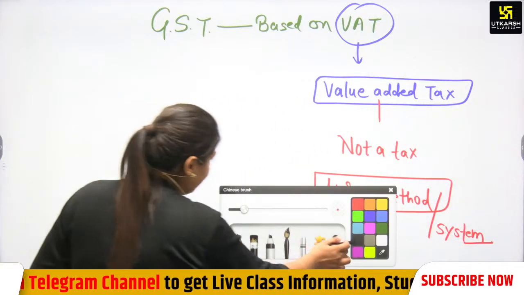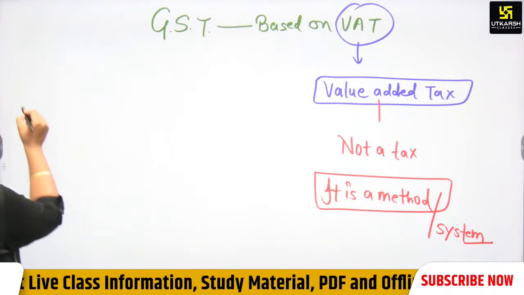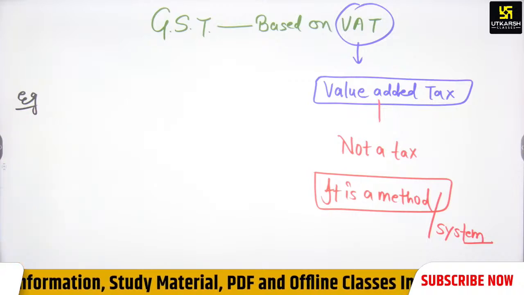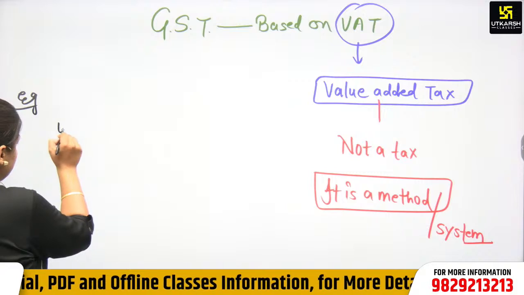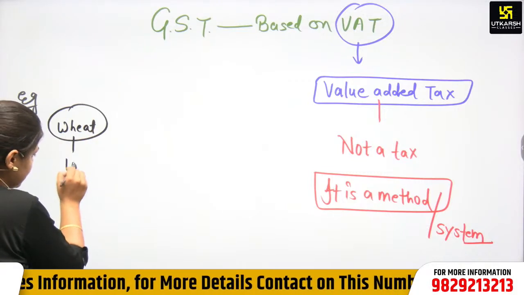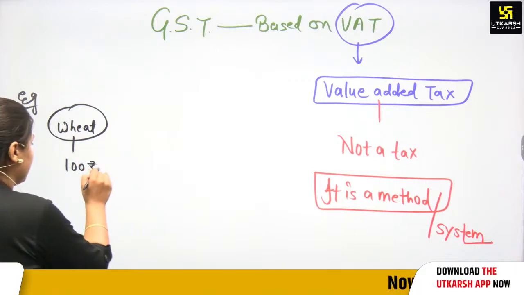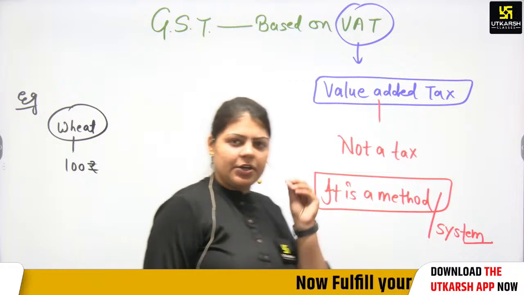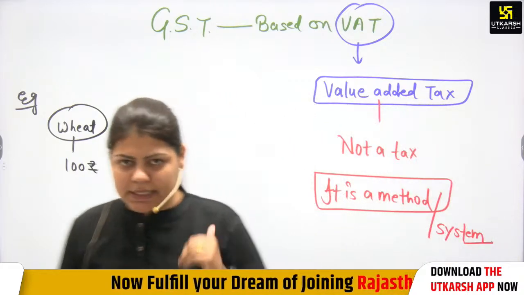So what is value added? We can understand this with a very short example. Suppose a farmer produces wheat and the cost comes to 100 rupees.